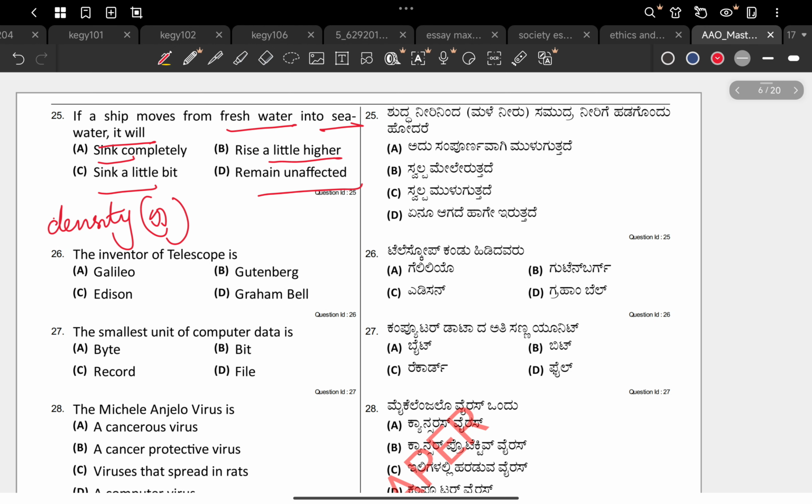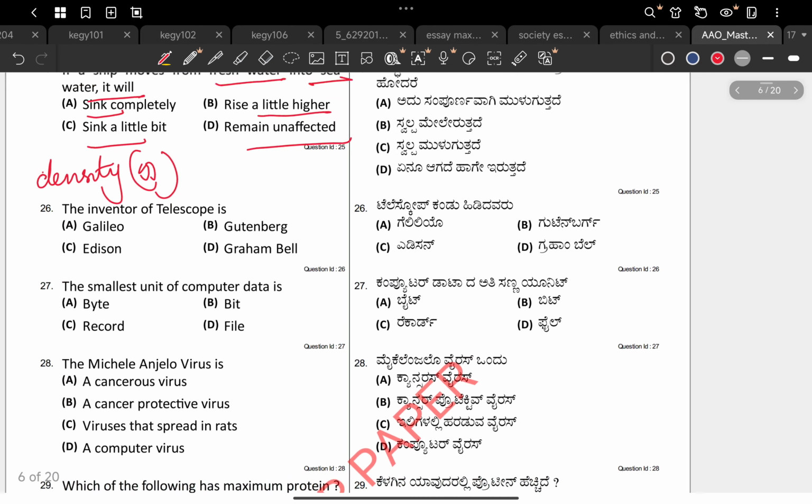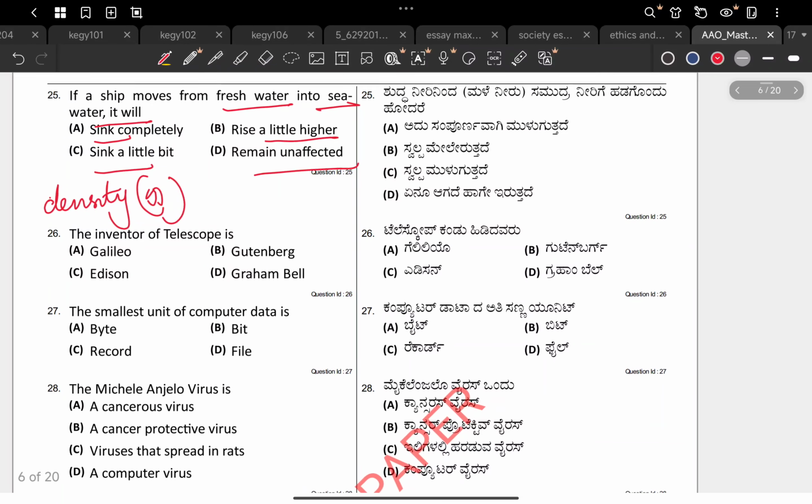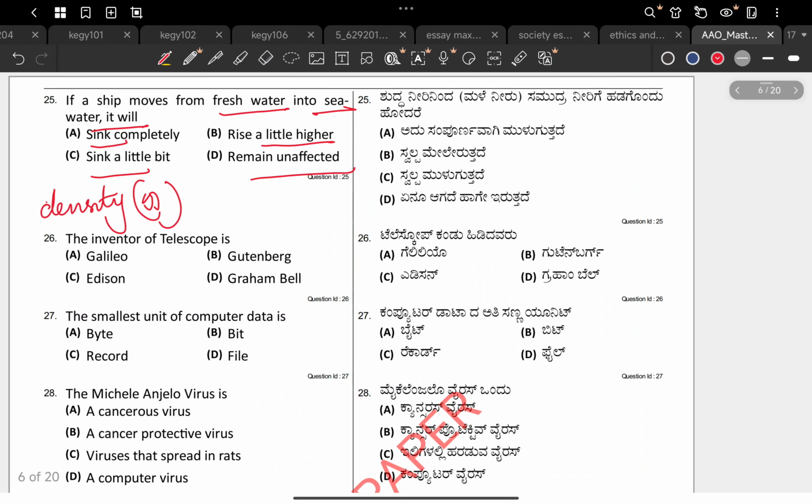By Archimedes principle, whenever an object moves from a low density medium to higher density medium, it will rise. So sink completely, it does not have any hole, and it is not Titanic as well. And remain unaffected also, change in density means change in something. Sink a little bit, probably when sea water to fresh water it will sink a little bit, but fresh water to sea water, density is higher, so it will rise.